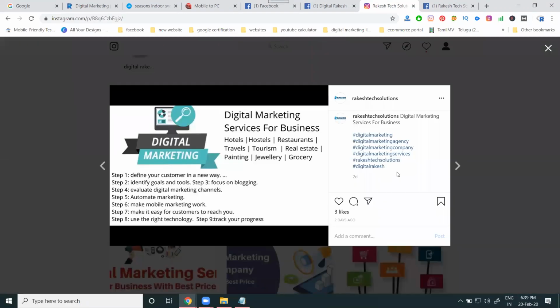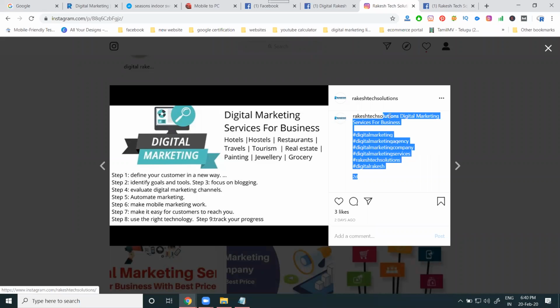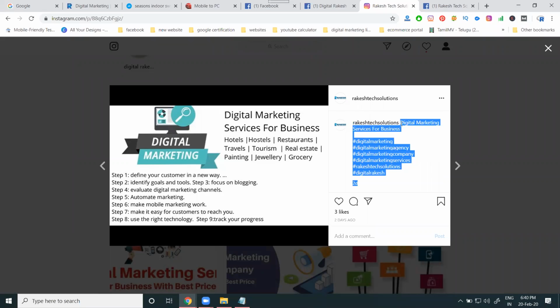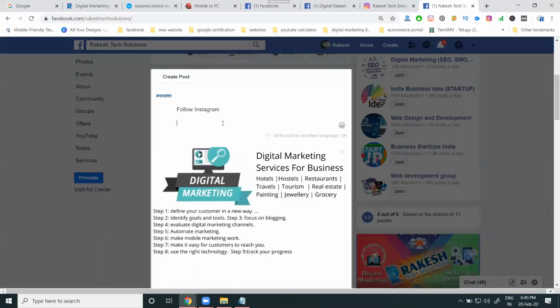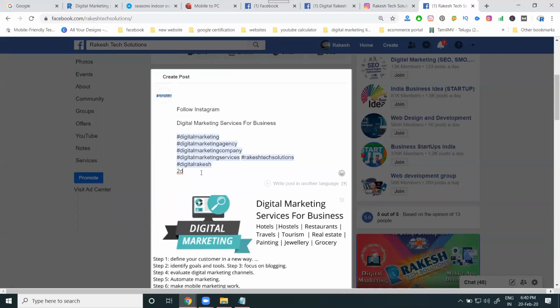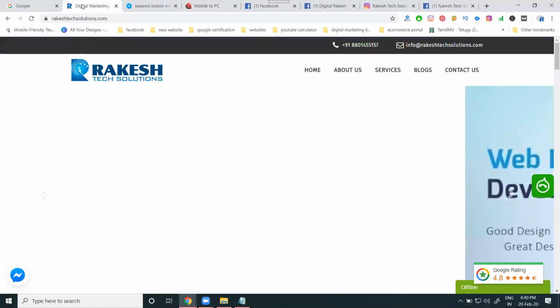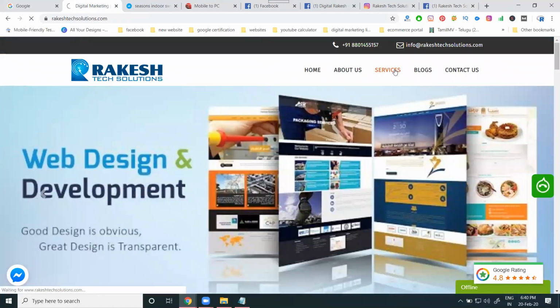Instagram. What other posting will be done? Select your website.